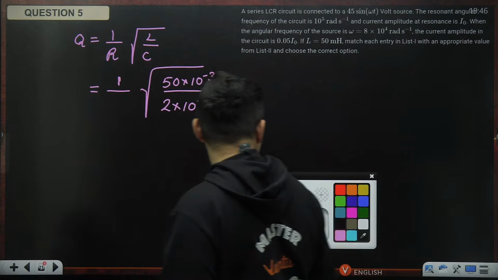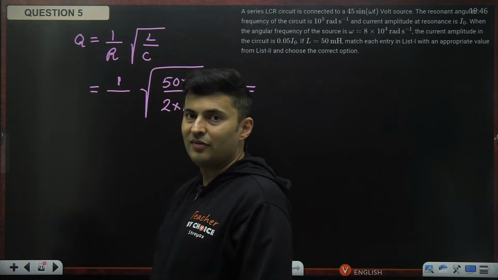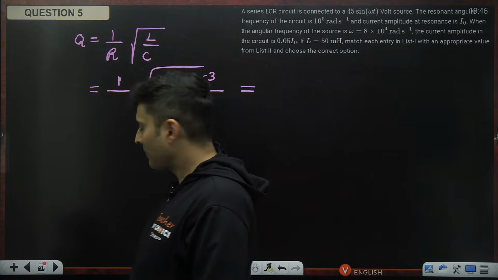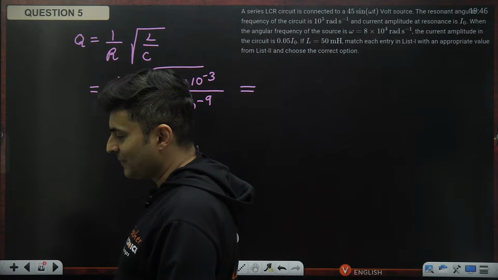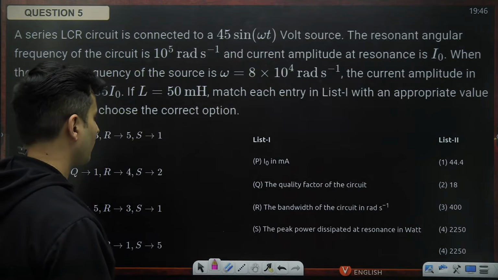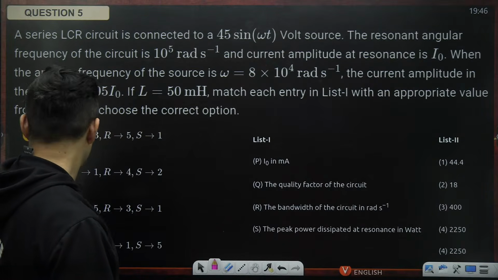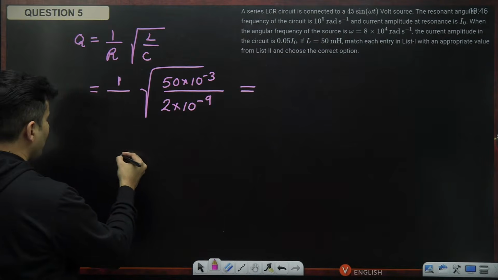Last thing we need is the bandwidth. What is the formula for bandwidth? Come on, my dear warriors. The bandwidth of the circuit. We can write it in terms of quality factor only.